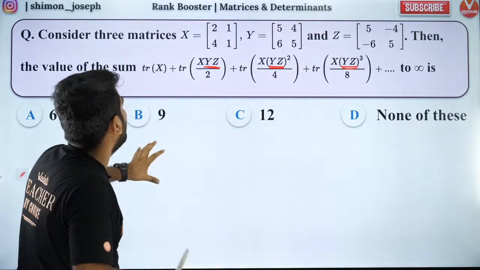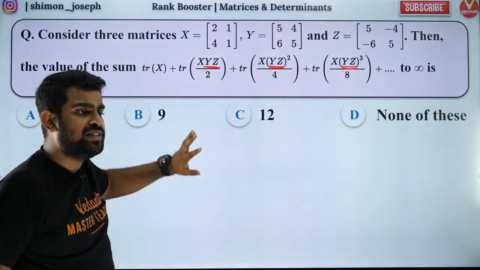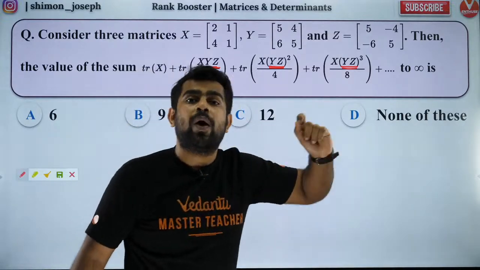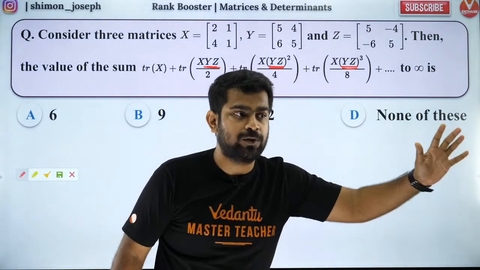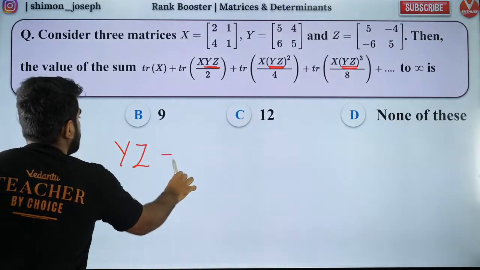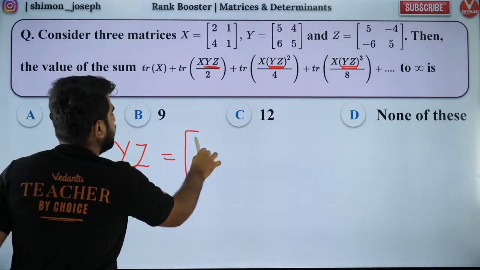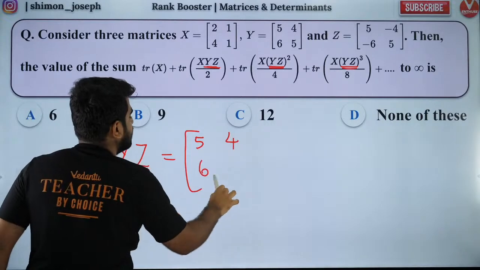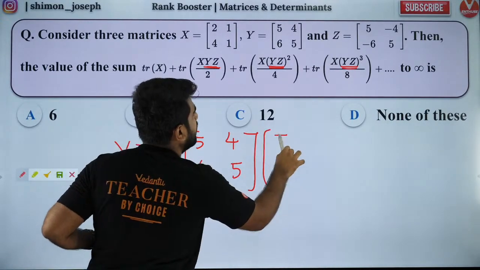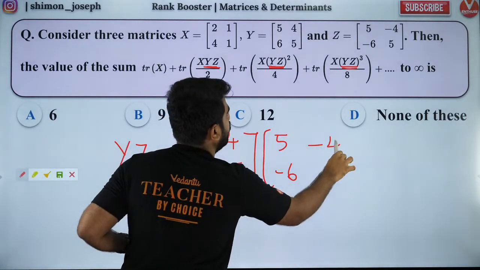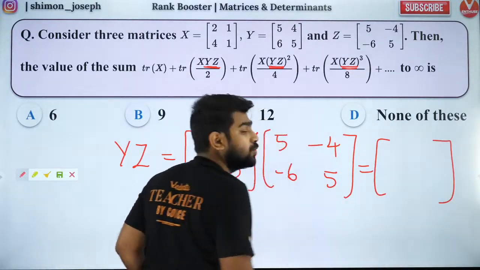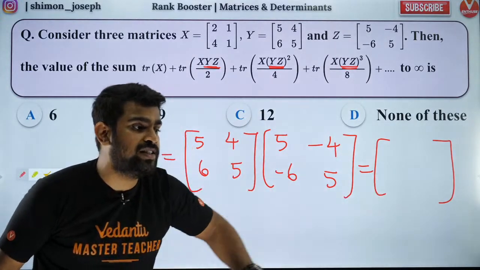Before I even start solving this question, this is a good question and it will be a big one. So let's do it step by step. Let's understand what YZ is. Y is nothing but [5, 4; 6, 5]. Z is nothing but [5, -4; -6, 5]. So guys, can you find out what this product is? You will be surprised when you do that.